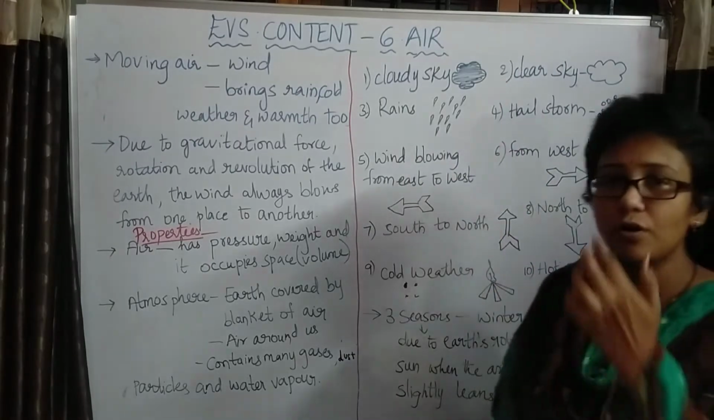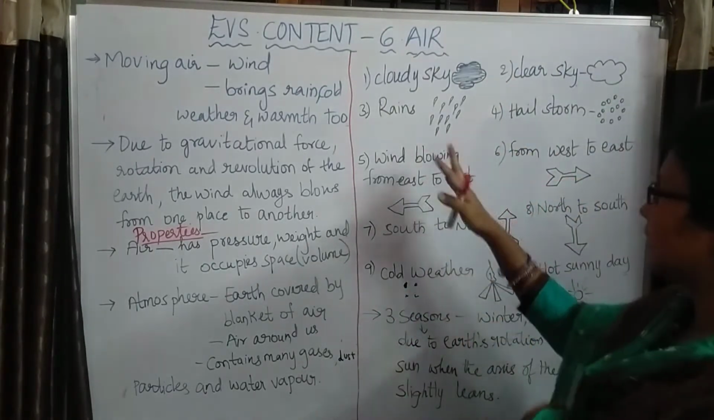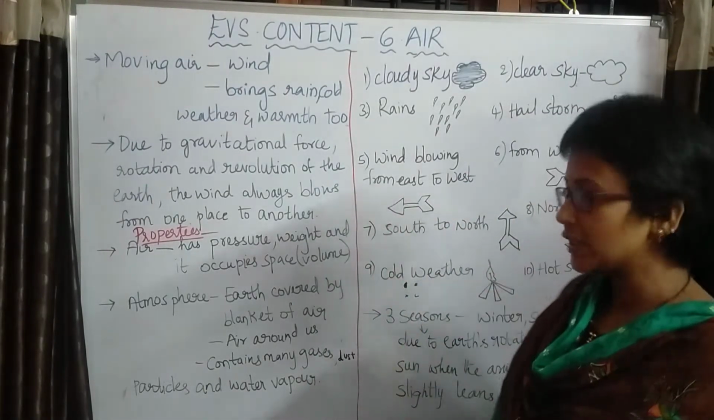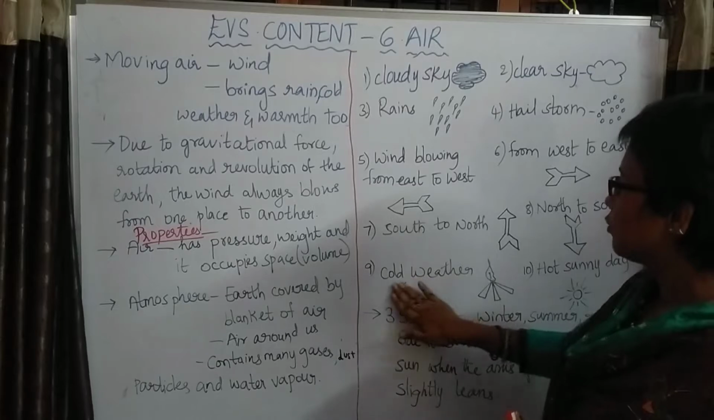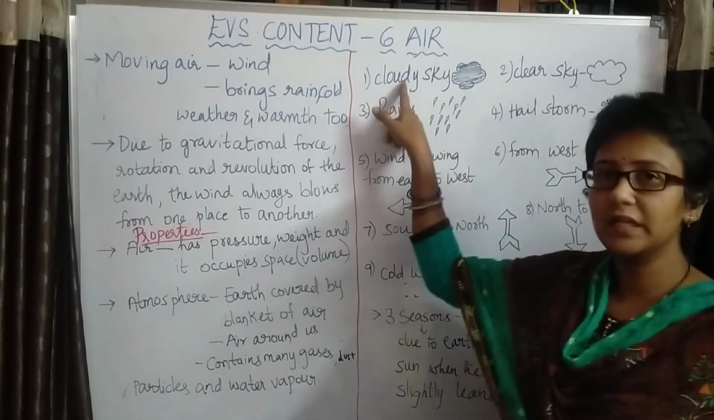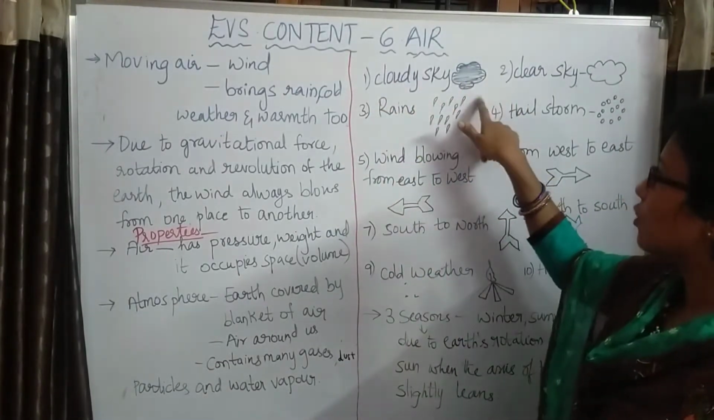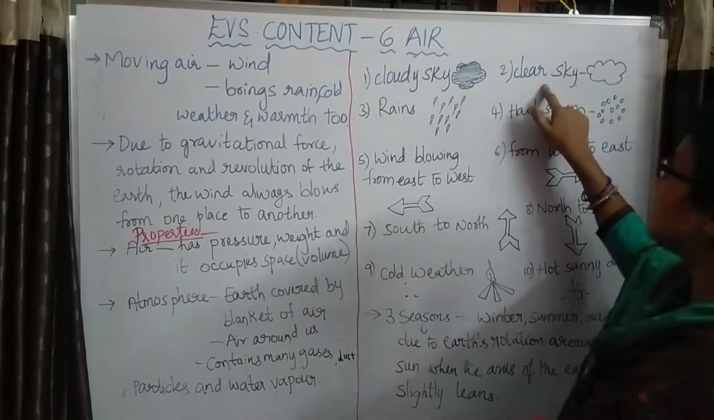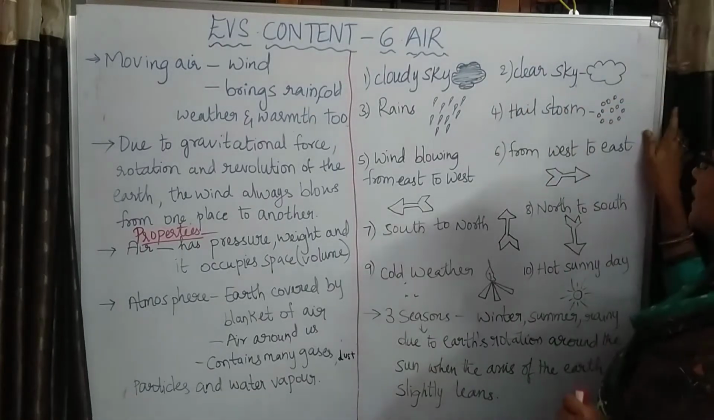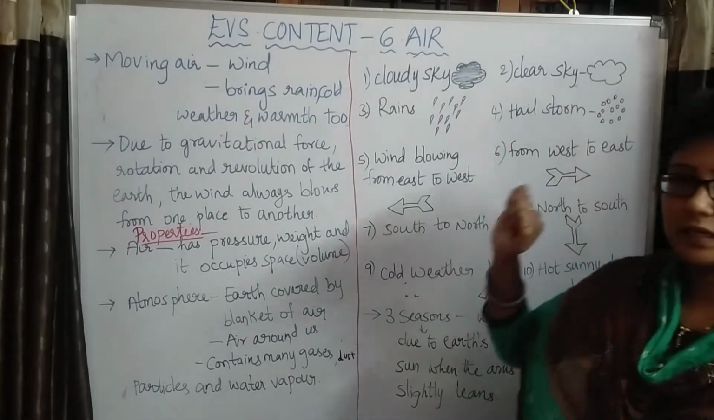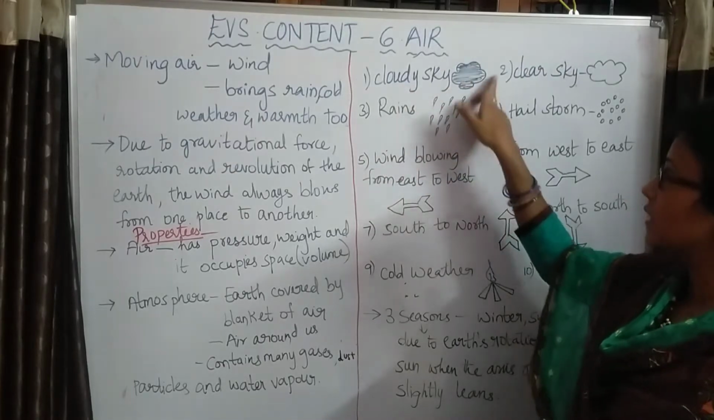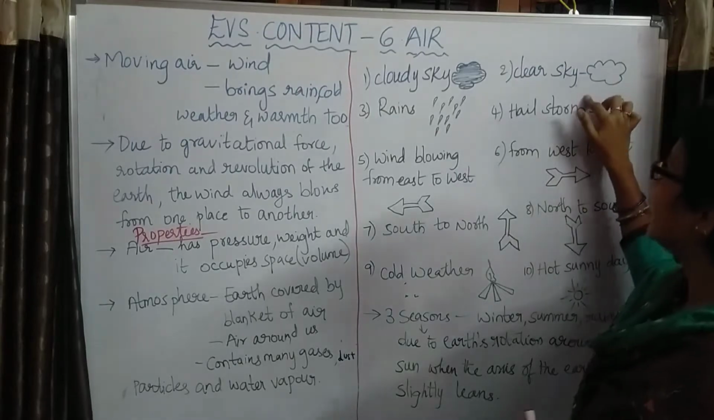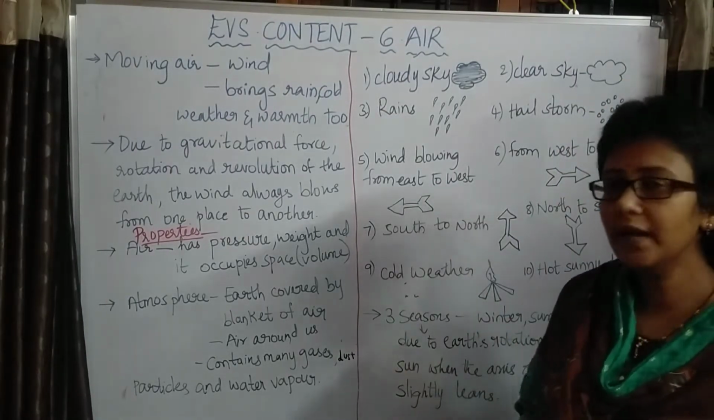Next, some symbols of the different conditions of the atmosphere are given in our textbook. So we'll see the symbols. What is the cloudy sky? To represent the cloudy sky, a cloud is drawn and in between it is shaded. What is a clear sky? Clear sky means a normal cloud drawn as a general outline. So for cloudy sky, the cloud is drawn with shading in between, and for clear sky, the general outline of the cloud is given.